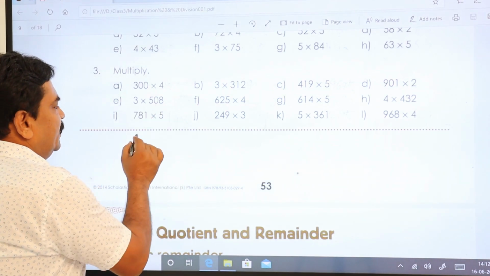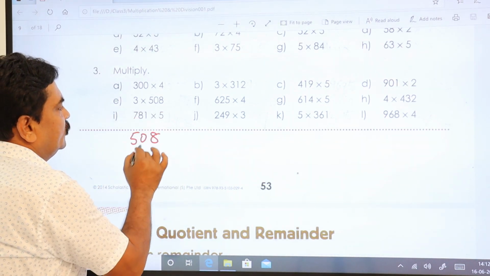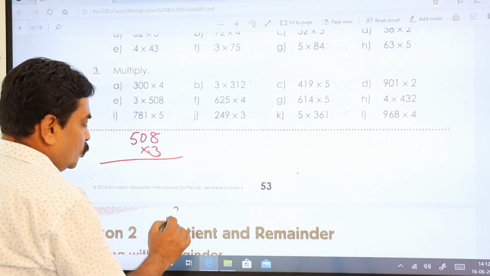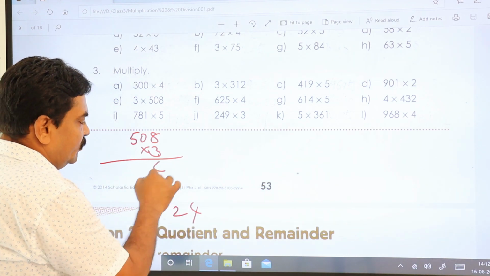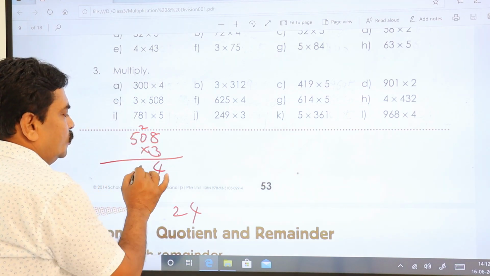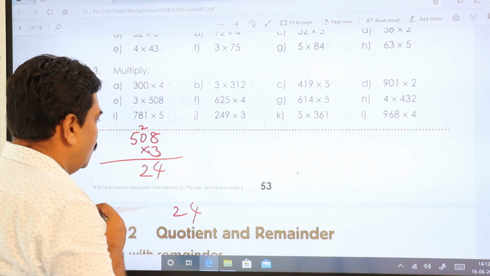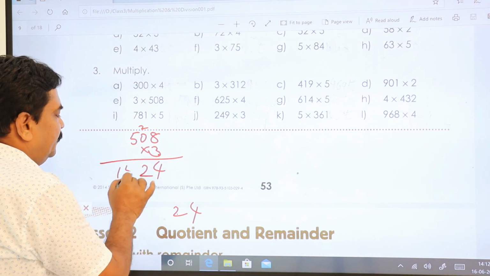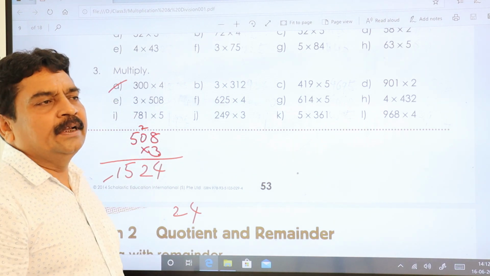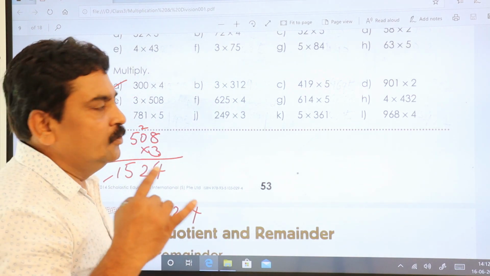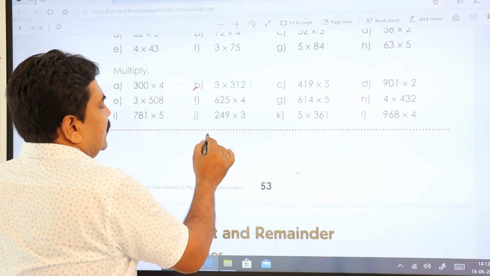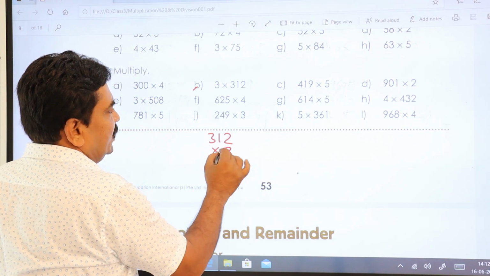Let us go. You copy the big value, 508 into 3. 3 eights are 24. You got 2 numbers. So the ones place value you keep down, the tens place value you carry forward to the next number. 3 zeros are 0, remains only 2, copy down, and 3 fives are 15. So answer for this is 1524. Let's go to the next number, that is 312 into 3.